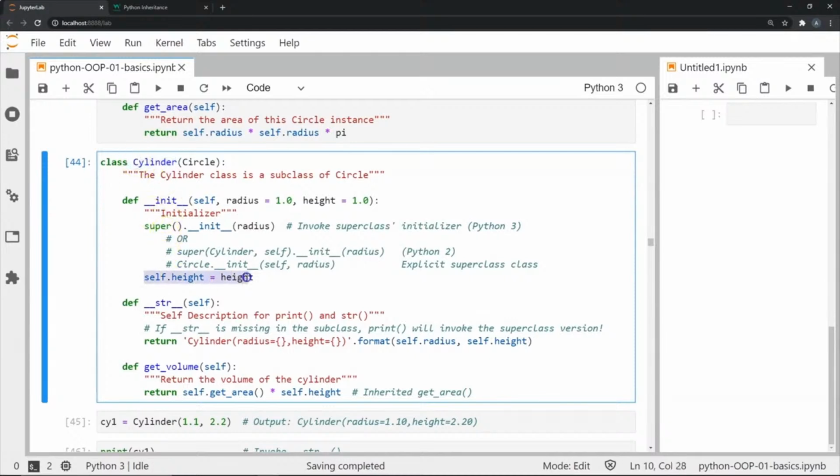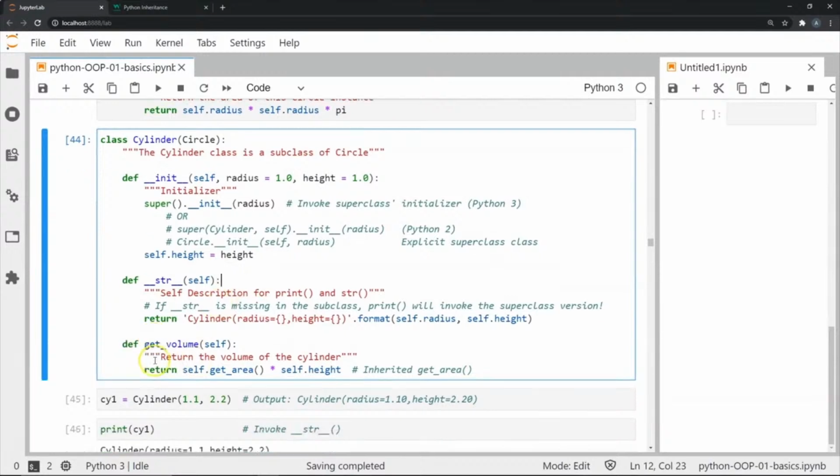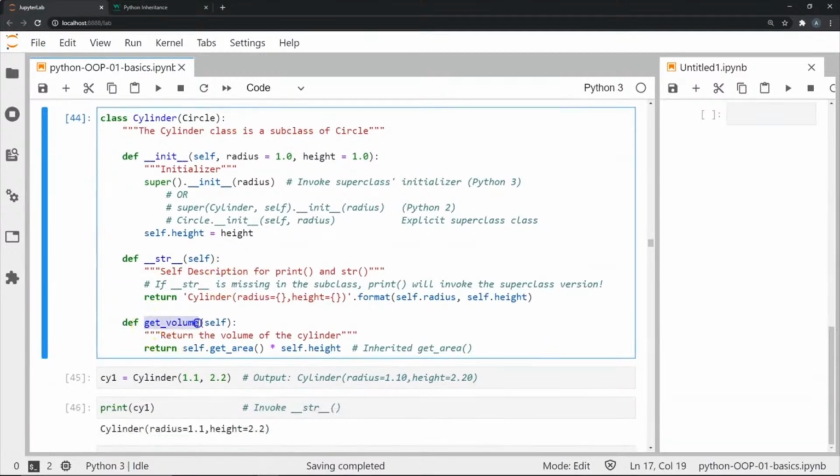Next, much like how we stored the radius attribute in self.radius, we're also storing the height attribute in self.height. This cylinder class also has a str method to return a particular string if we use the print function. Finally, we get to a new method that we have defined only for the cylinder class, called getVolume.